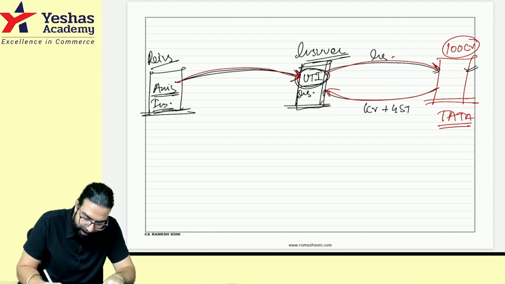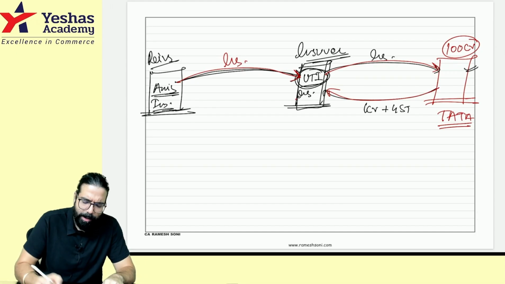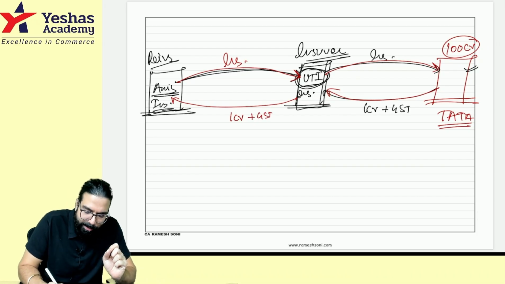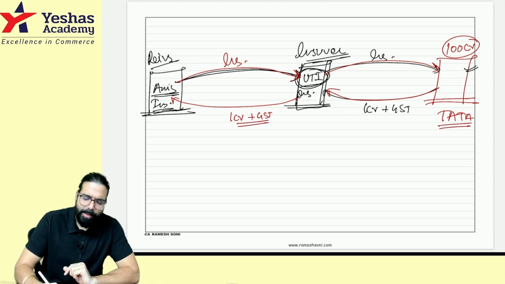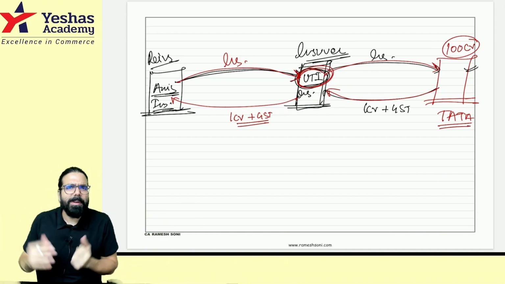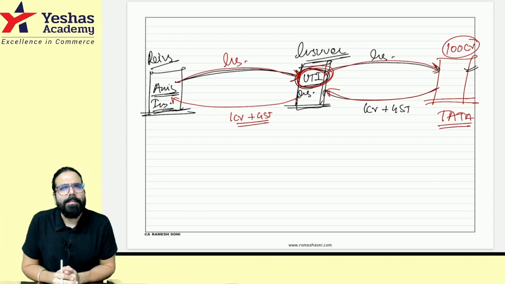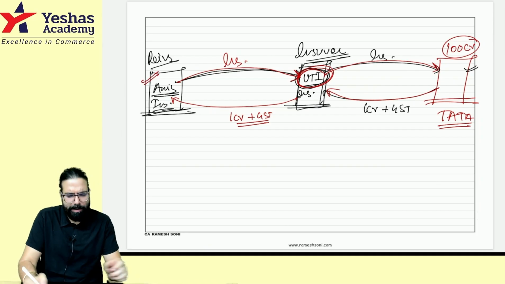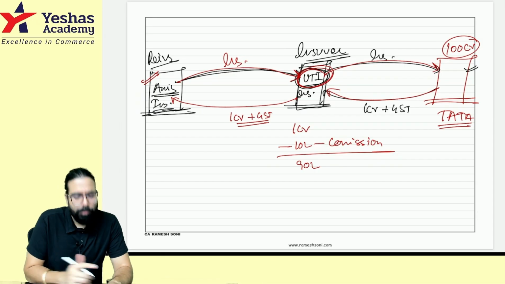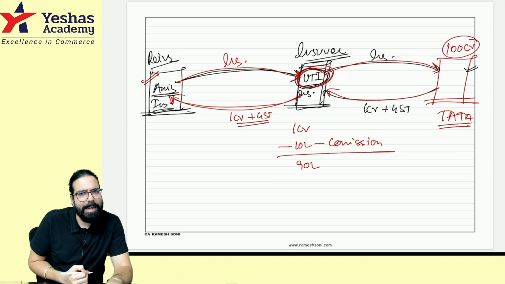Okay, sir. And for this, he told, okay, fine, you give me the insurance service, I will go ahead and give you this entire 1 crore rupees, and I'll give you the GST also. But you know what happened over here? Listen. UTI told him, do you think I'm a fool? I got this business. I'm giving the business only, no? At least give me some commission. Axis told, okay, fine, do one thing. You have to pay me 1 crore rupees, no? Instead of that, 10 lakh rupees, you keep as your commission and pay me only 90 lakh rupees. So he told, okay, fine, I will pay you 90 lakh rupees.